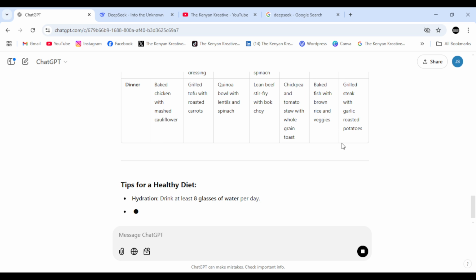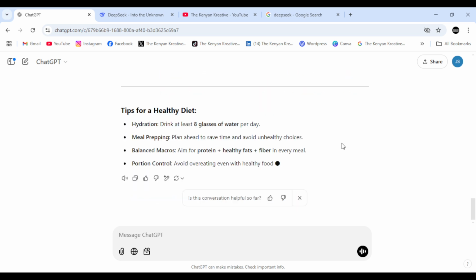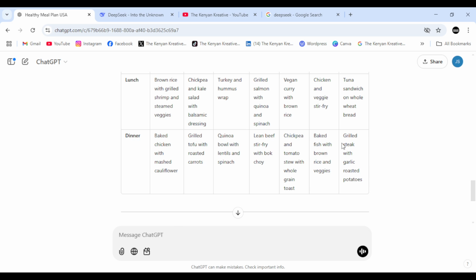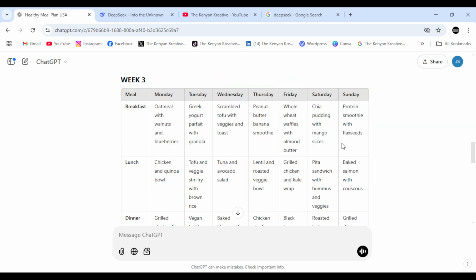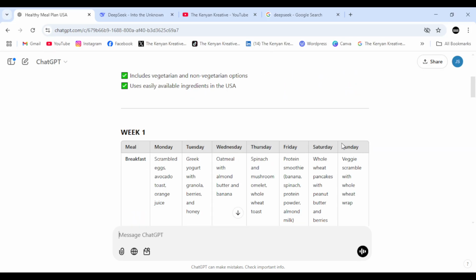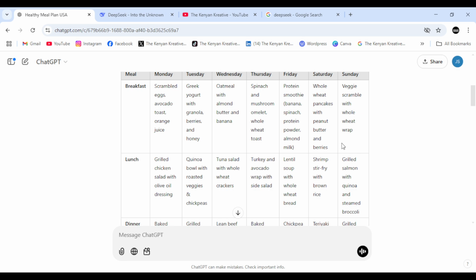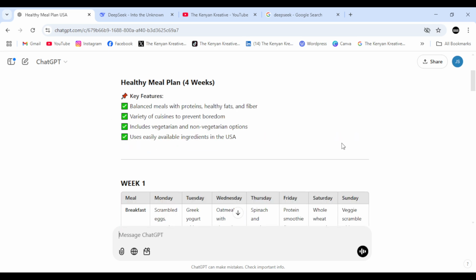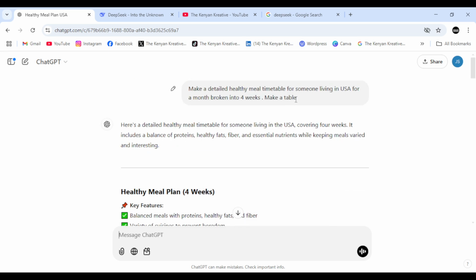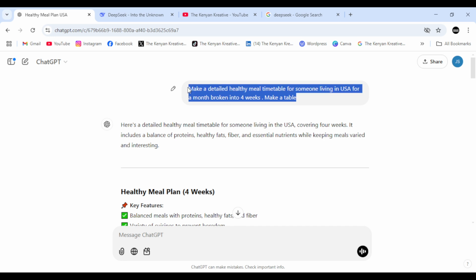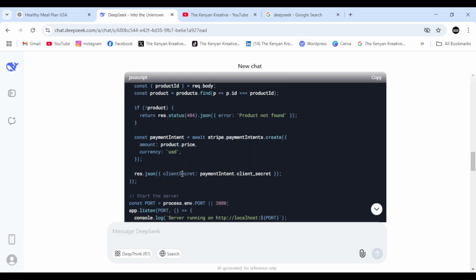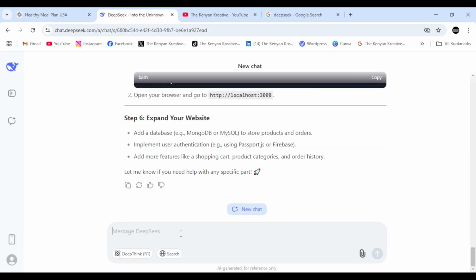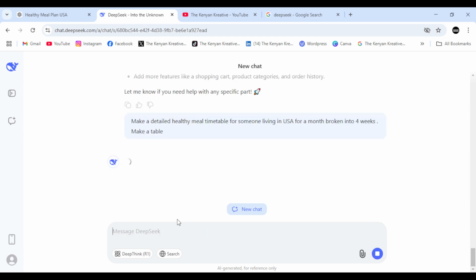So as you can see, it's generating for me a meal plan timetable, and this is suited for someone in the US. So maybe if you're watching from the USA, let me know whether this is true. You can see it's generated a timetable for a whole month, broken down into 4 weeks. So let's copy this prompt and come to DeepSeek, paste the same prompt here, click enter and see how it compares this information.